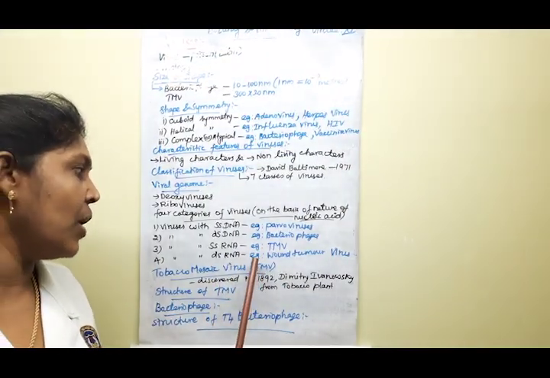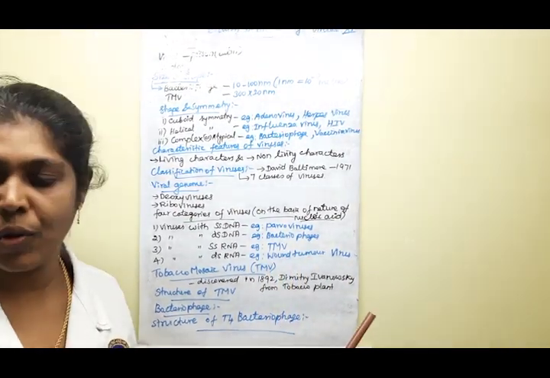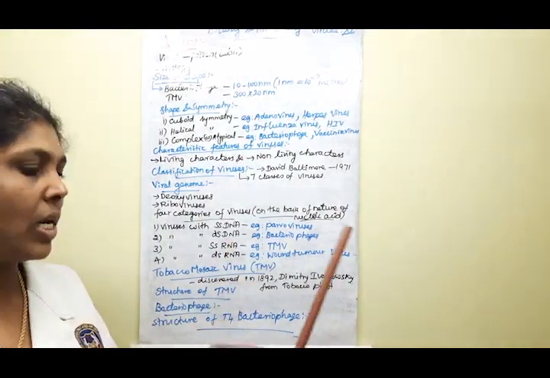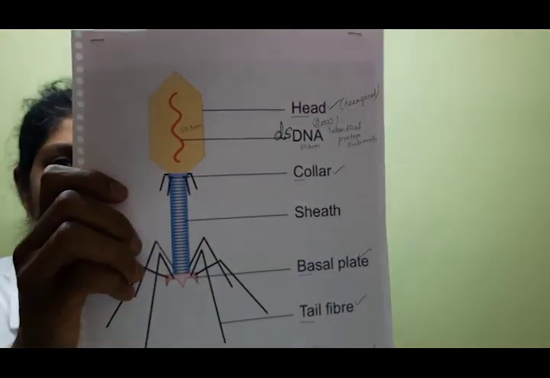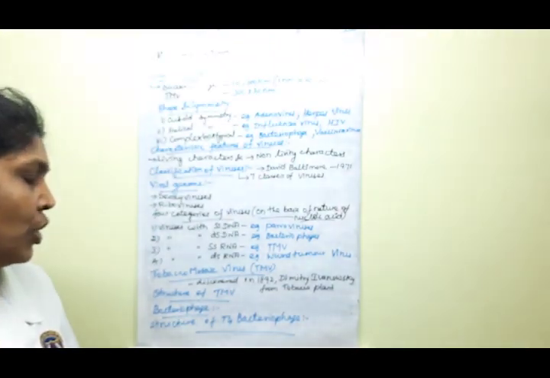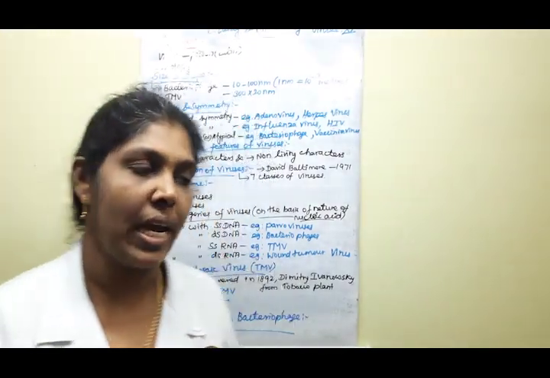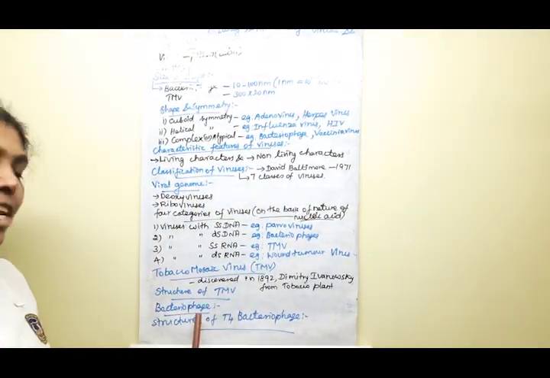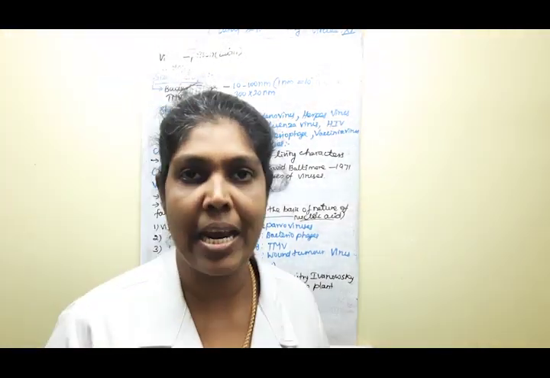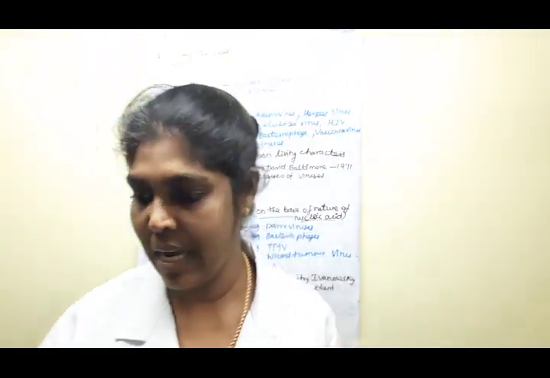Double stranded RNA molecule is present in some viruses, and the example is the wound tumor virus. Second one, double stranded DNA, that is the bacteriophage viruses. Clear, children? Yes. Next, we are going to learn the detailed structure of the tobacco mosaic virus.